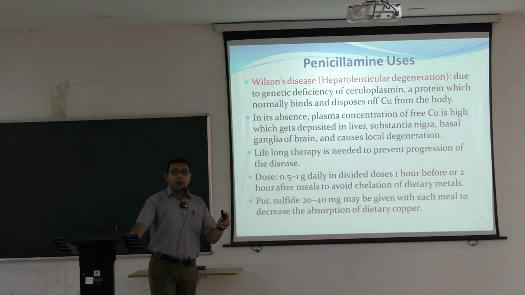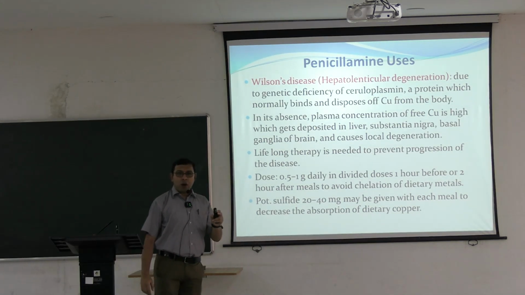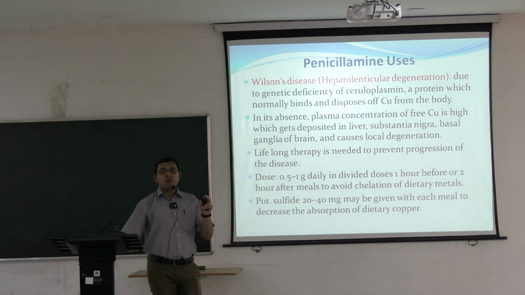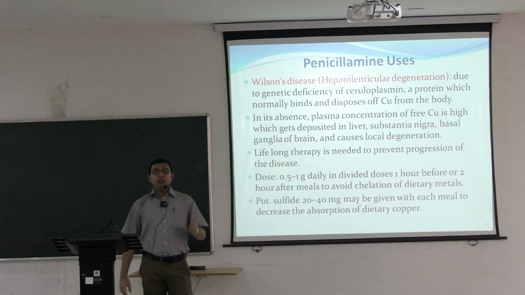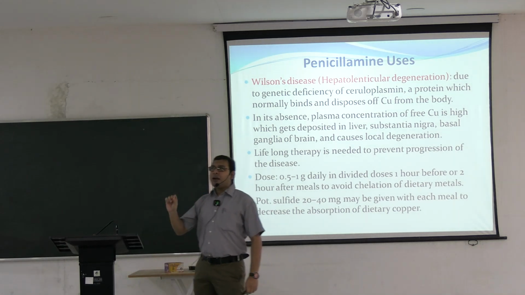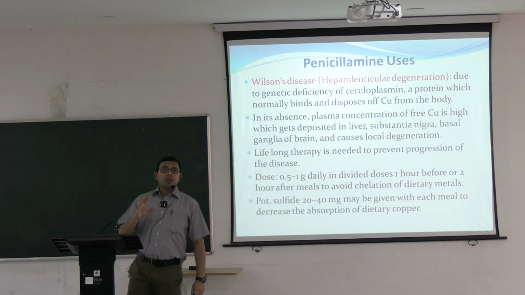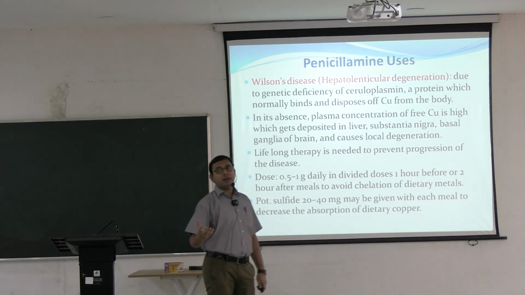So penicillamine, mainly D-penicillamine, because the L form is toxic to our body. D-penicillamine is the drug of choice for copper poisoning. Copper poisoning normally happens in a genetic disease known as Wilson's disease, also known as hepatolenticular degeneration. In Wilson's disease, the ceruloplasmin concentration is decreased because it is not synthesized.